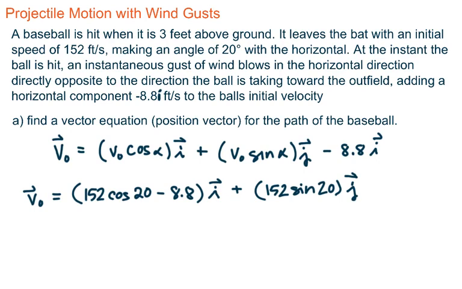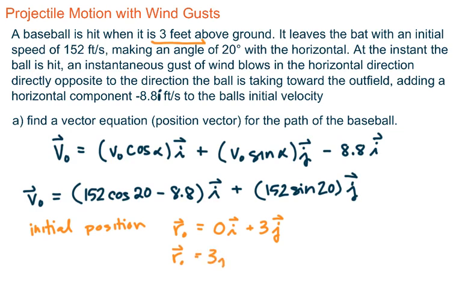And we know the position of the ball when it is hit. So we have an initial position, r naught. We haven't moved 0 in the horizontal, but because we are 3 units above the horizon, my r naught is just going to be 3 times my j vector.